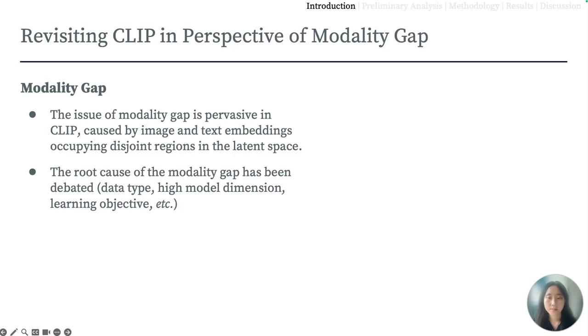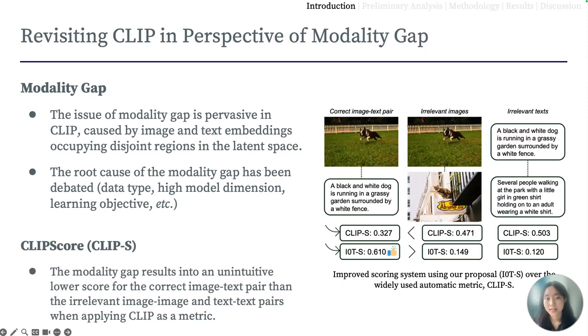This undesirable symptom of the modality gap is emphasized when we apply the model as a metric, resulting in CLIP score models. As you can see in this right example, while CLIP score assigns an unintuitive lower score for the correct image-text pair compared to the irrelevant pairs within the same modality, our proposed I0T score could largely improve the scoring system.